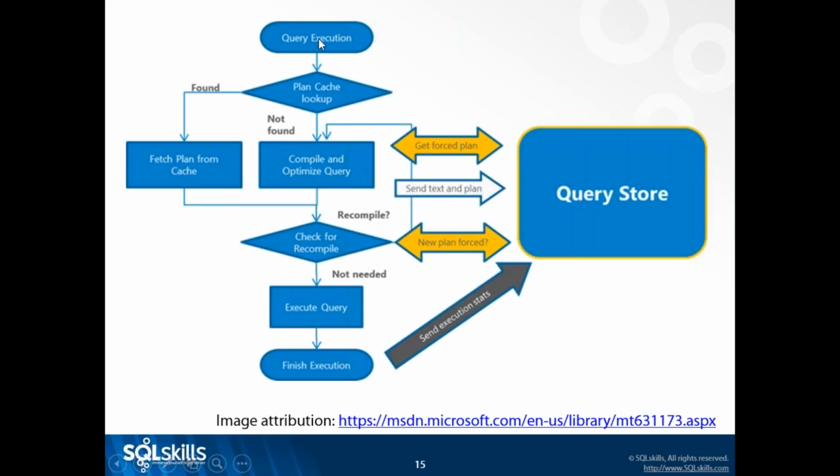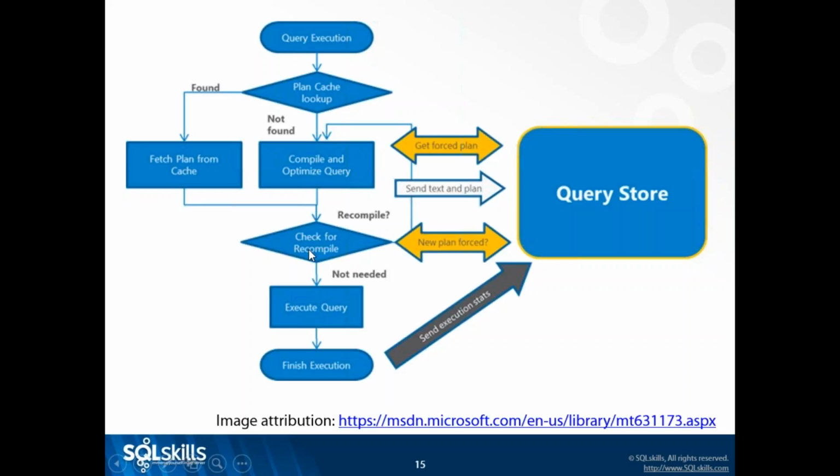So we start with query execution at the top, and the query comes in and it gets parsed, and the optimizer creates a plan for the query, and then it goes to see, does that plan already exist in cache? And if it is there, then fetch that plan from cache and drop down to see if we are supposed to do any kind of a recompile. If it doesn't find the plan in cache, then it does compilation and optimization. After it checks for recompile, then it goes on to execute.